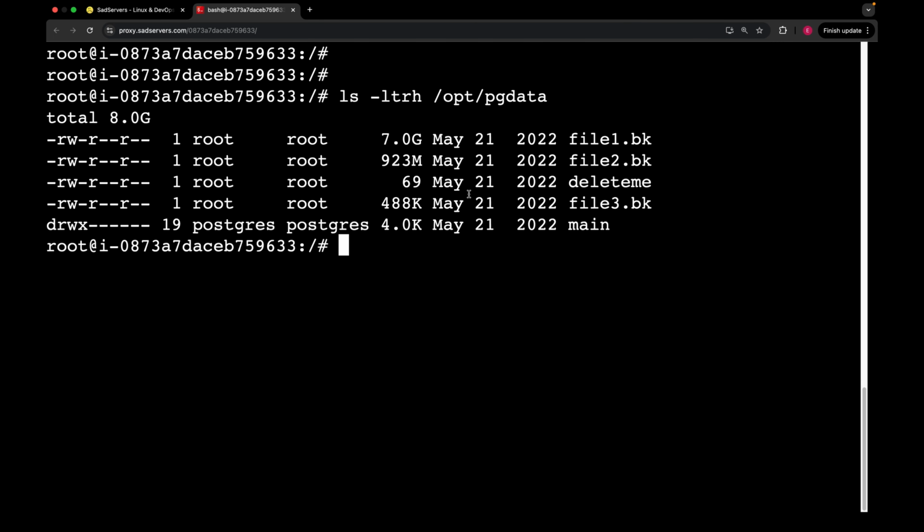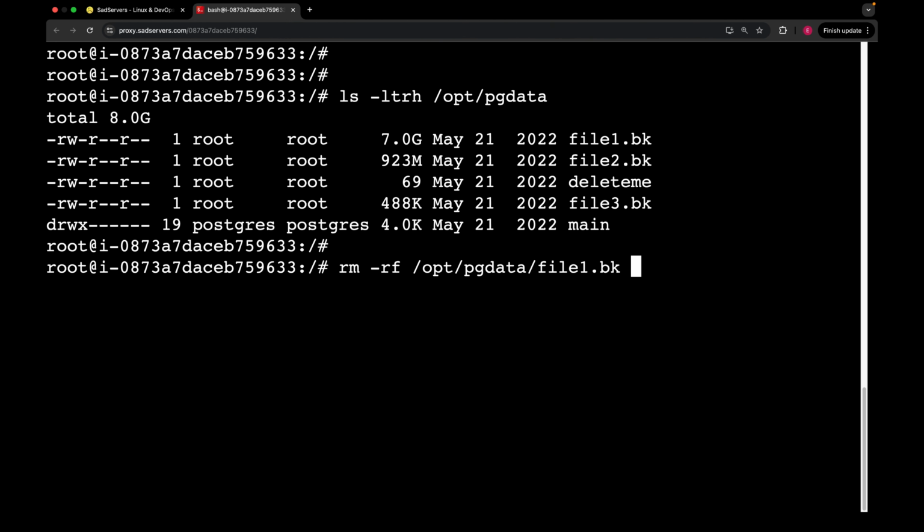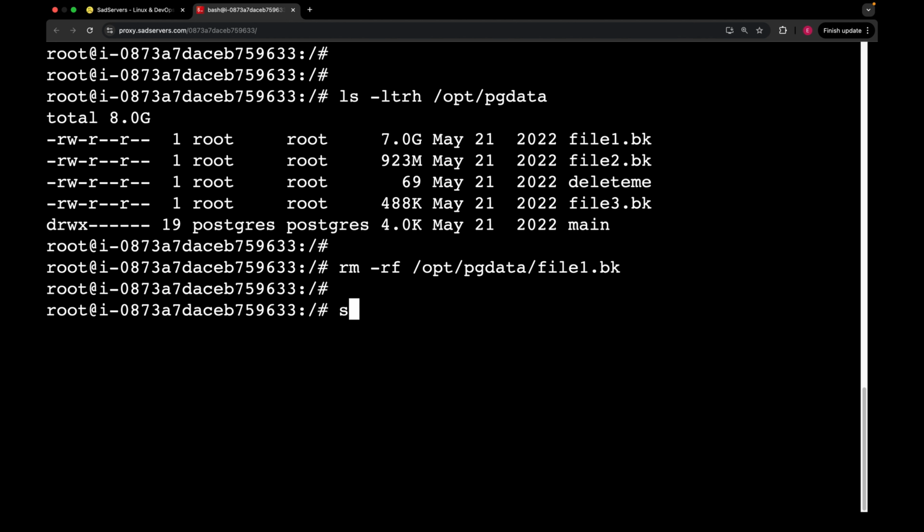In data directory, actually, we have some backup files which took all the space. So I will just remove the first one, which is the biggest in size. I'm gonna do rm -rf, then opt pg data file1.backup. So let's remove it.